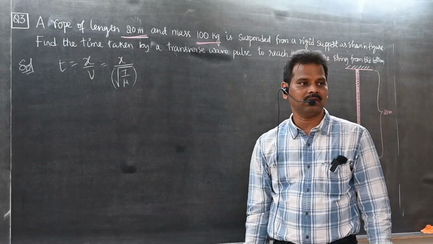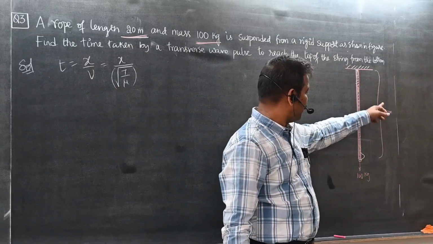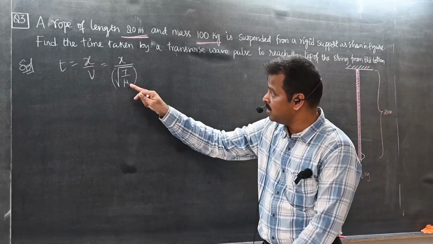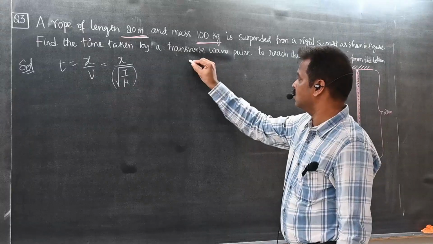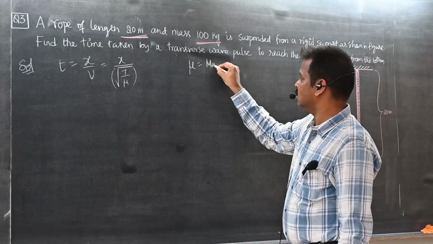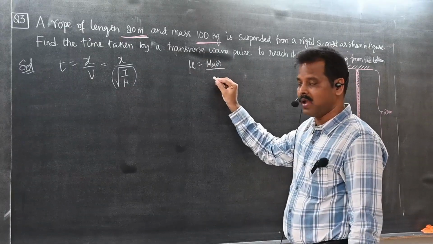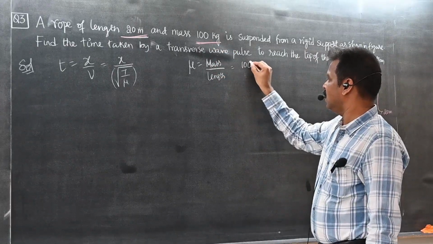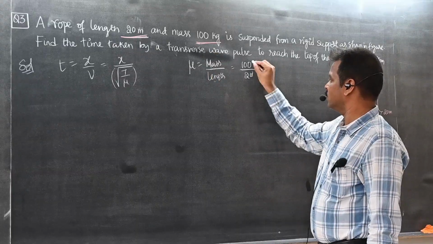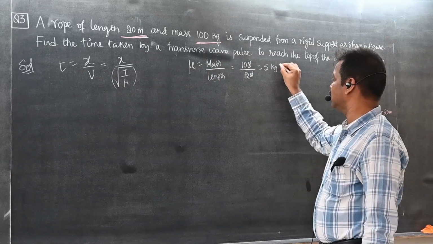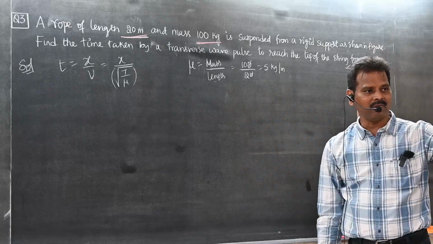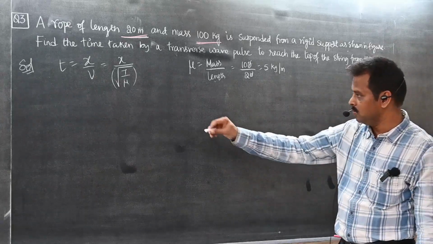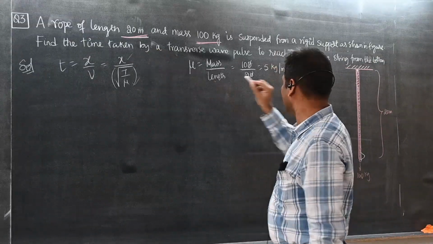Do you know x, the distance to be traveled? How much? 20. Do you know the tension? Do you know the linear mass density? First we will find out. What is mu here? Total mass of the rope by total length of the rope. Total mass 100, total length 20. So this is 5 kg per meter. Every 1 meter mass of the rope is 5 kg. So I got mu and I know x is equal to 20 meters.